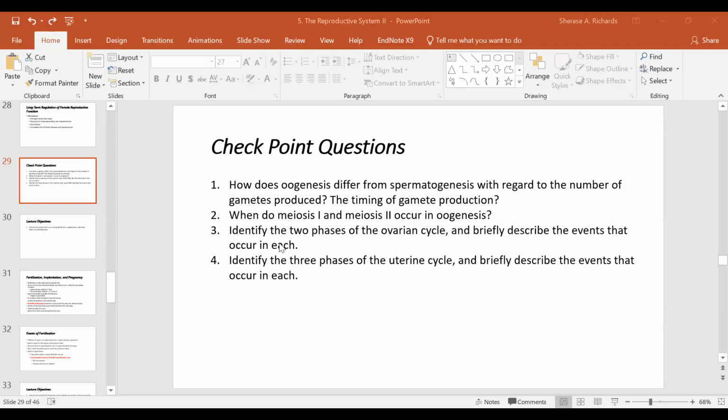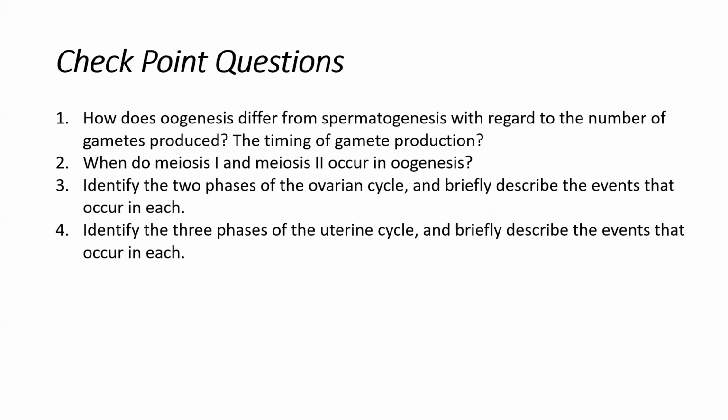A set of checkpoint questions from yesterday's packet. So let's go over these. How does oogenesis differ from spermatogenesis with regard to the number of gametes produced, the timing of gamete production? So we said yesterday and on Tuesday that sperm production in males is a lot more simple and a lot